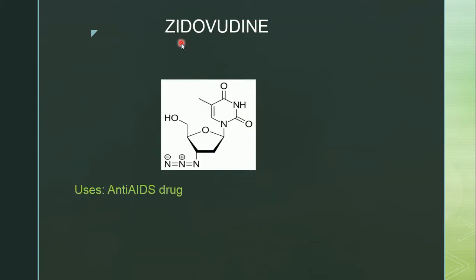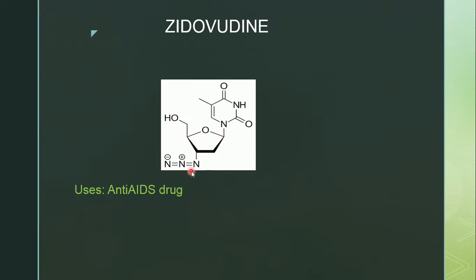Next structure is zidovudine. For the structure zidovudine, the basic nucleus we have to remember is pyrimidine ring is present. To this pyrimidine ring at second position, this is second position, and at sixth position there are carbonyl groups. Two carbonyl groups are present, or we can also call it as ketone groups. And here at fifth position, one methyl group is there. And here this is a 5-membered ring with one oxygen. So we can also call it as ribose sugar. If it contains CH2OH here, then we'll call it as ribose sugar.